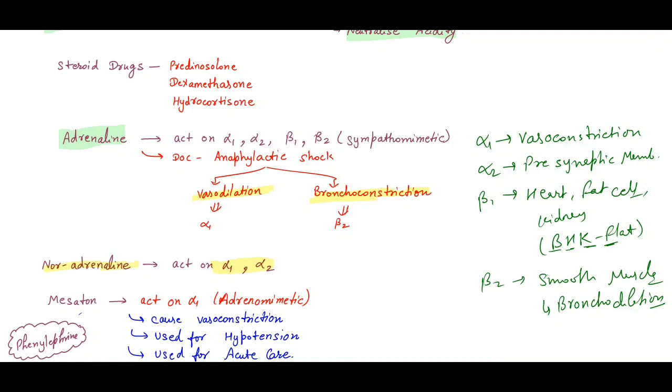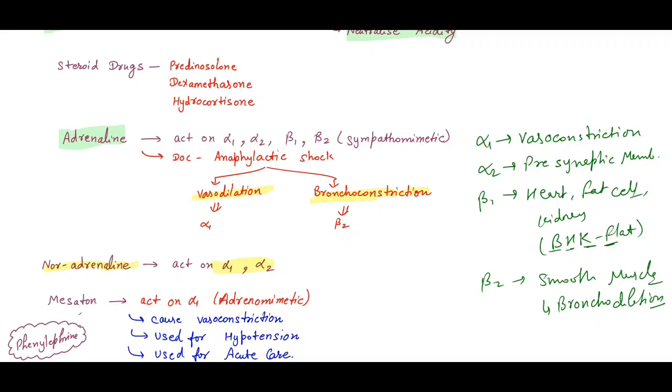If we give a patient of anaphylactic shock noradrenaline, vasoconstriction will occur, but due to the bronchoconstriction the person will die, and the patient will finally go tata bye bye.